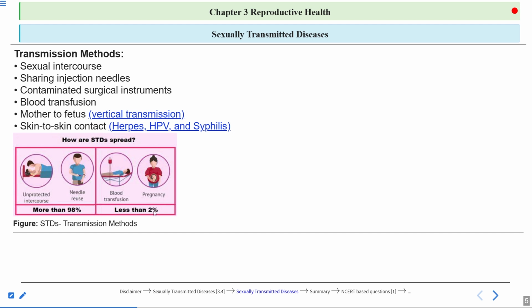Then less than 2% of the STDs are transferred during blood transfusion, and some of the STDs can also be transferred from the mother to the fetus during pregnancy through the placenta, or when the mother is giving birth to the child. So whenever the mother is giving birth to the child, what happens? The blood of the mother and the fetus mixes. So at that time, there are chances that the pathogen can be transferred to the fetus, and through breastfeeding also.